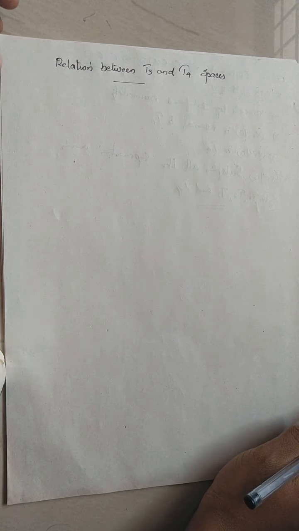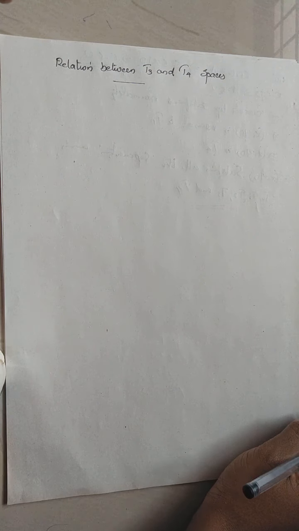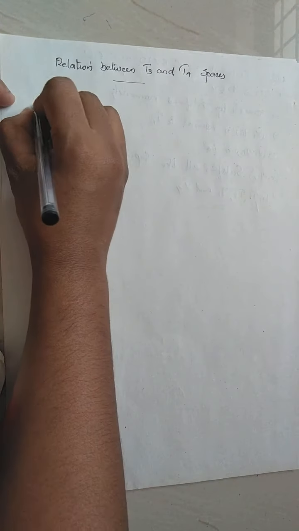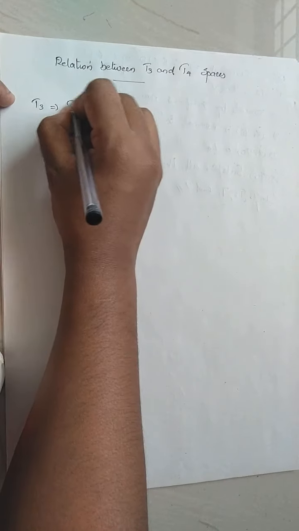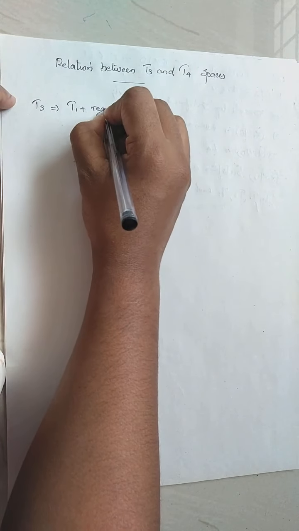Hello students, welcome to the next section, relation between T3 and T4 spaces. In previous sections we discussed the properties of T3 spaces and T4 spaces. A space is said to be T3 means it is T1 plus regular.